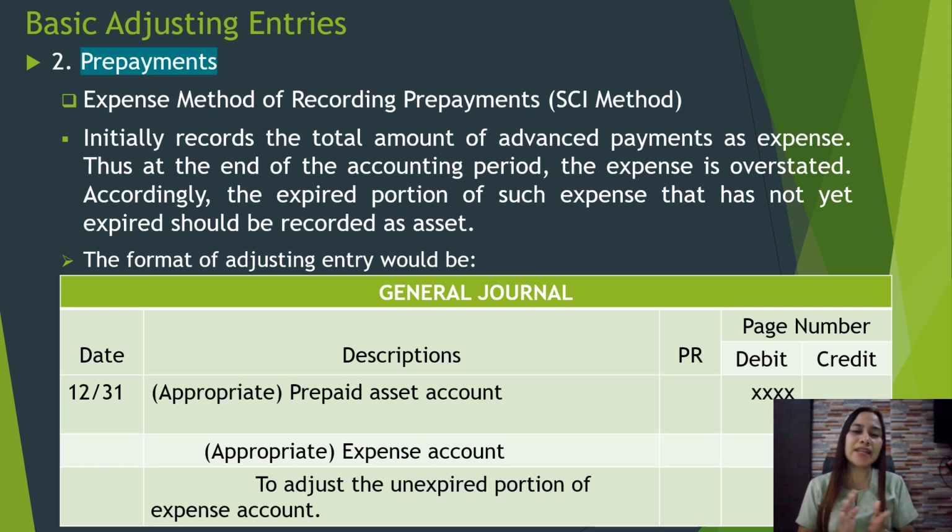prepayment. So, the entry to record the transaction at the end of the accounting year will be: date December 31, debit appropriate prepaid asset account, and then credit appropriate expense account to adjust the unexpired portion of the expense account. So as I said a while back, the unexpired portion of the prepaid asset will be reflected here in the expense method of recording prepayment, or the so-called SCI method.